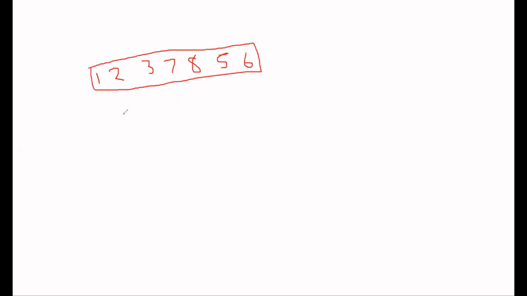And what else he's saying is that at any point, let's say he's added 1 2 3 7, after adding any element, he can ask which one is the minimum element in our stack. So keep track of the minimum element as well.